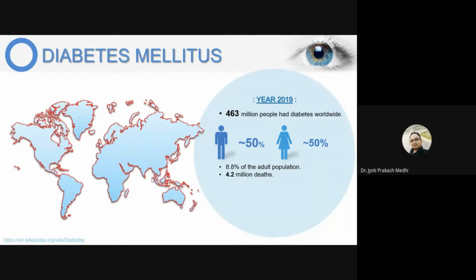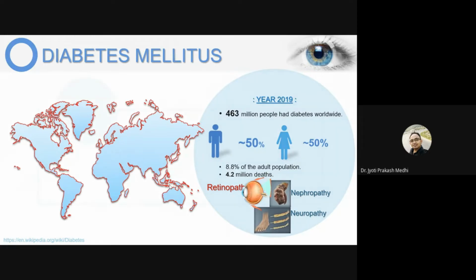If it doesn't go to our cells, then it remains in our blood vessels, so the blood sugar level increases. That shows effects in various other organs, starting with nephropathy, then neuropathy, and then finally retinopathy. That means it affects our kidneys, and also our eyes. So we will be discussing mainly how diabetes affects our eyes.